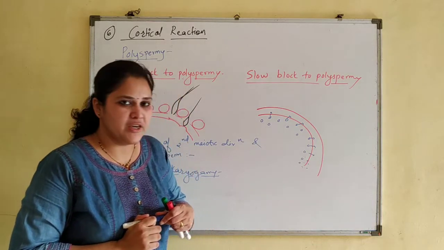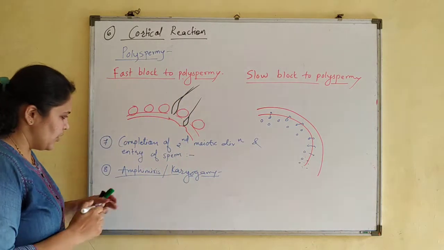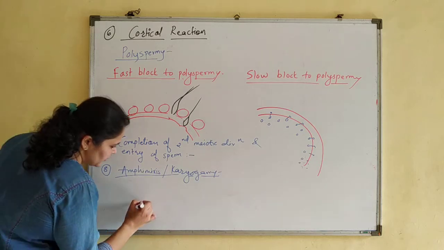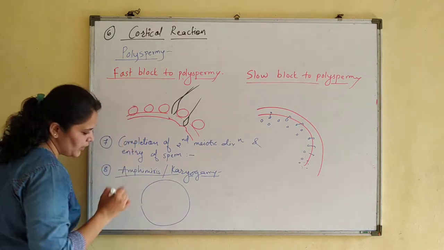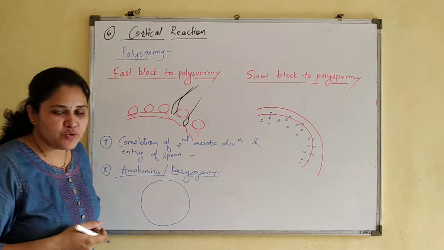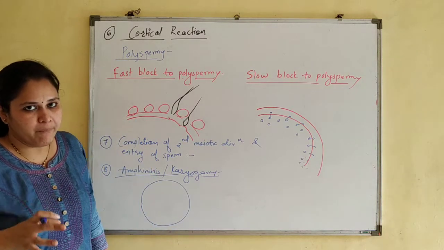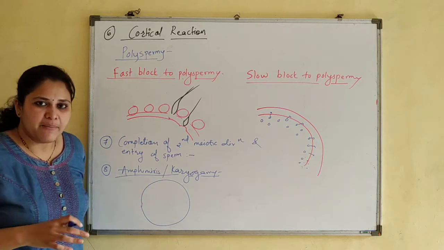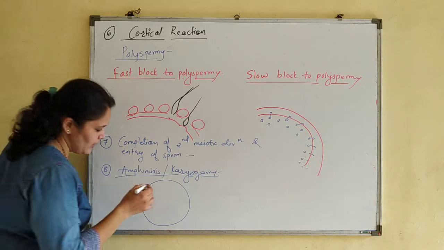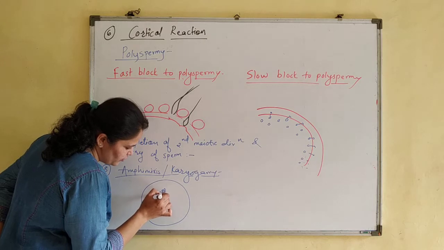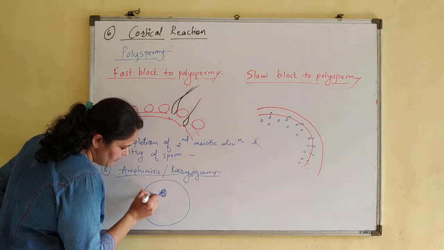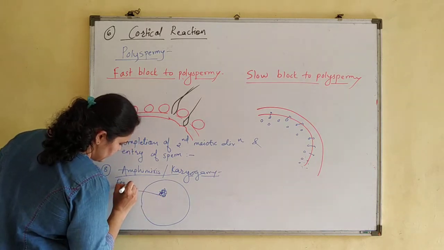Now this is the secondary oocyte. The nucleus of the secondary oocyte is now converted into the nucleus of the egg or ovum. Now here the nuclear membrane starts disappearing and it results in formation of the female pronucleus.